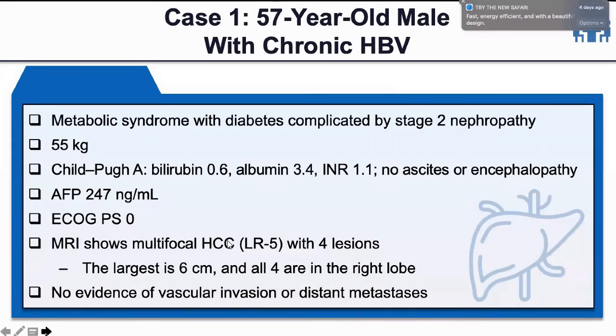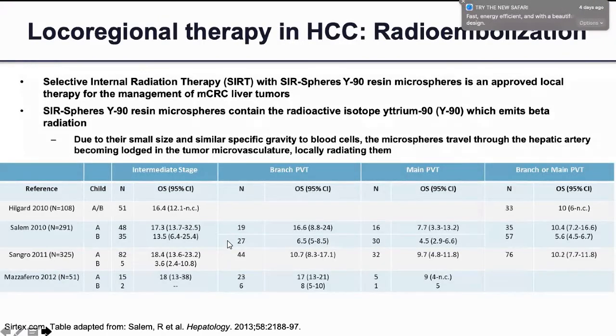For this patient, I think first we should find out whether this patient is transplant eligible or not. If not, then we have to think about local directed therapy, because there was no distant metastasis, Child-Pugh A, and there was no vascular invasion. Dr. Mahesh has beautifully covered all the treatment options. RFA is restricted to patients who have a tumor size of less than 4 centimeters, and this patient had 6 centimeters. So probably TACE would be a better treatment option.